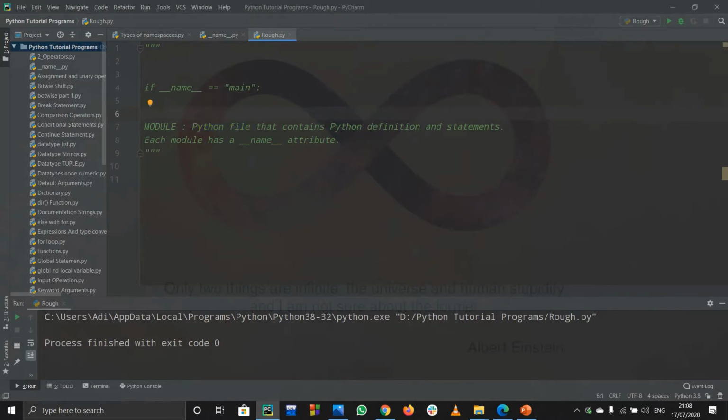So a module is a particular Python file that can have some attributes, and we can use the functions in it. You can import them, and you can write your own modules. And remember, each module has its own attributes. Attributes means you can say properties. Actually, each module has its own properties. So __name__ is a particular attribute that a module has.